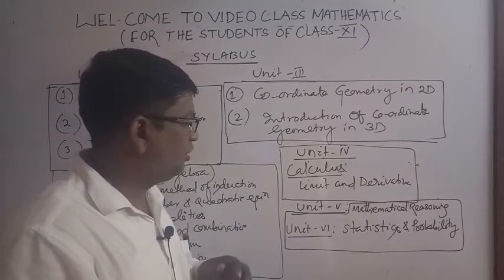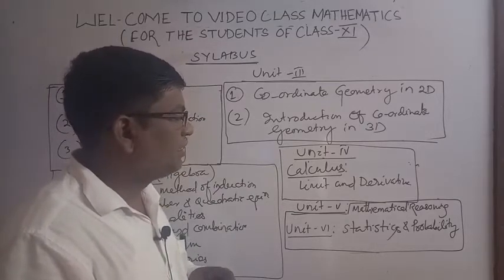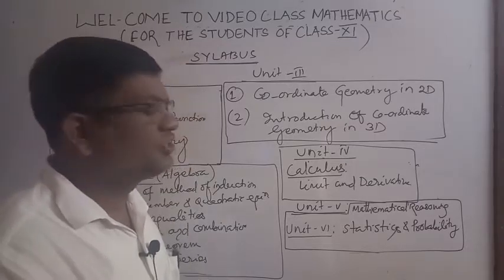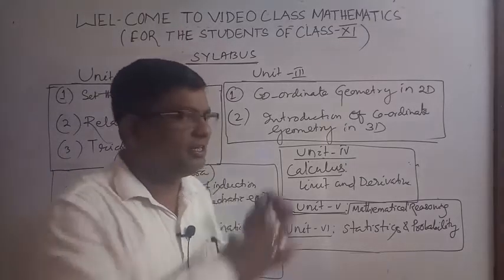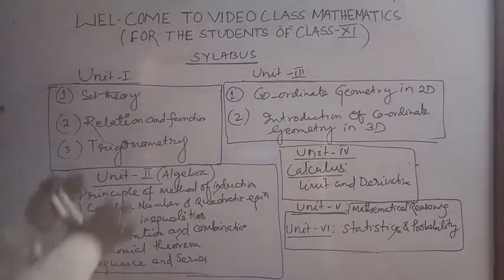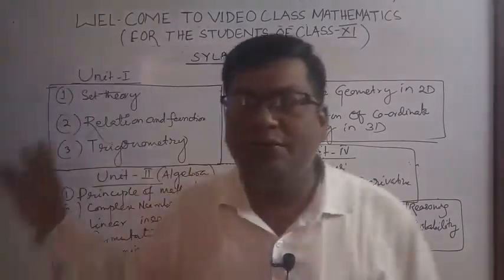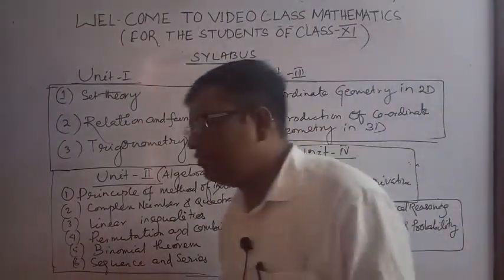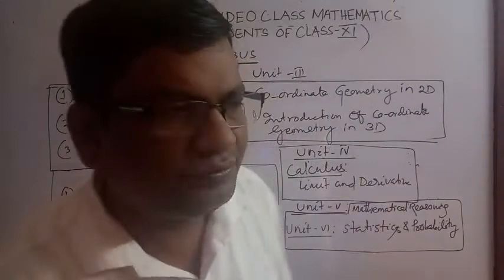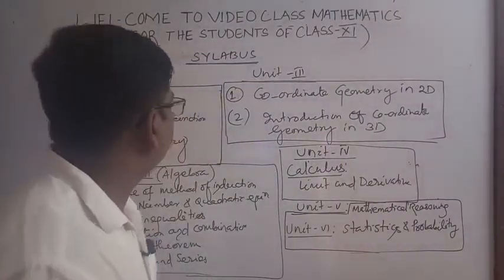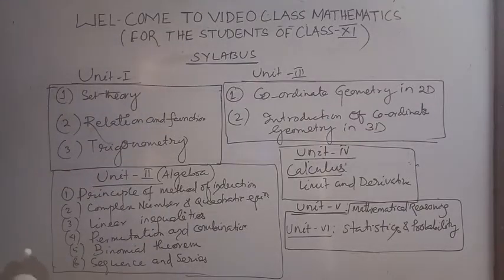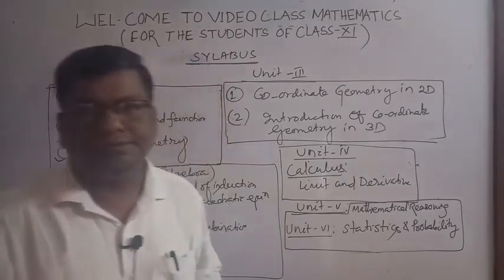That is unit 4. Unit 5 is mathematical reasoning. And unit 6 is statistics and probability. These are the syllabus of the class 11th. Now, in this class, we are going to study about trigonometric.